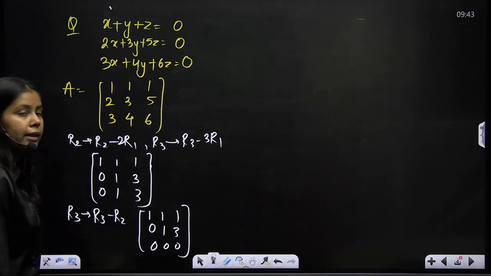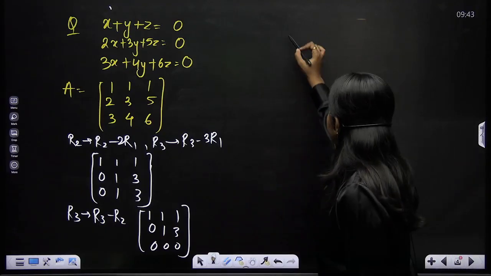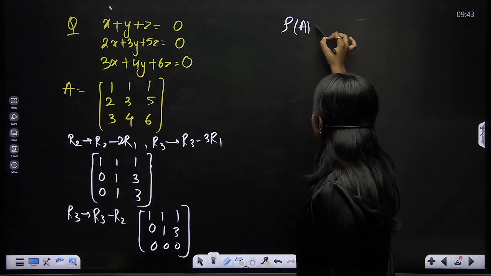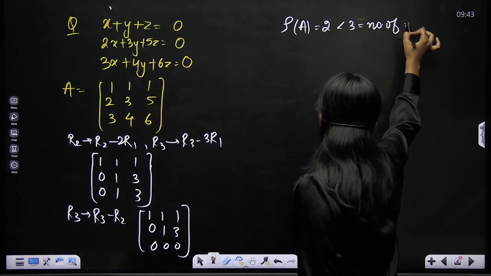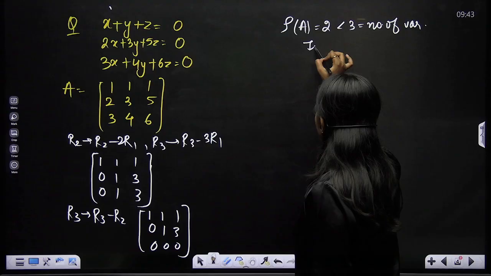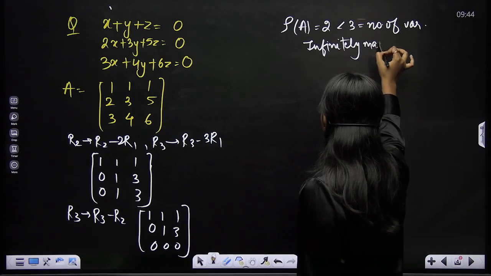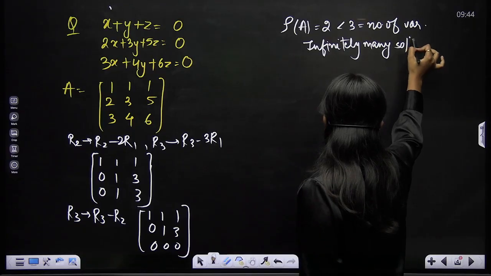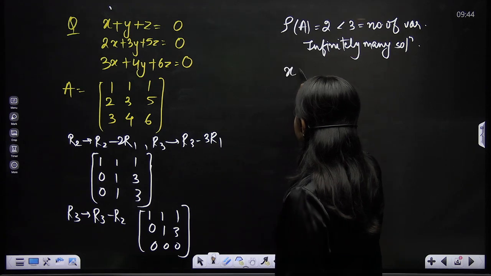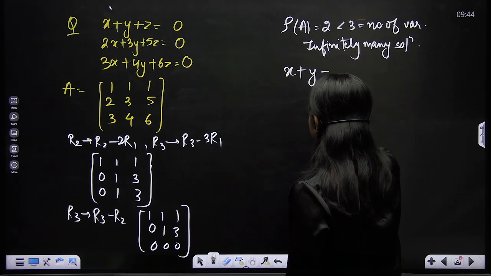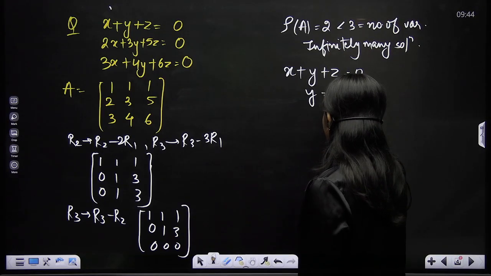Now you have to understand how to write down the solution, right? That is a question. So here rank of this matrix A, rank of A is 2, which is less than 3, which was my number of variables. So it has infinitely many solutions. Now one thing you can do here is you have to find out a solution. So what you are left with is x plus y plus z, right side would be 0 because there should not be any change, and y plus 2z is 0.